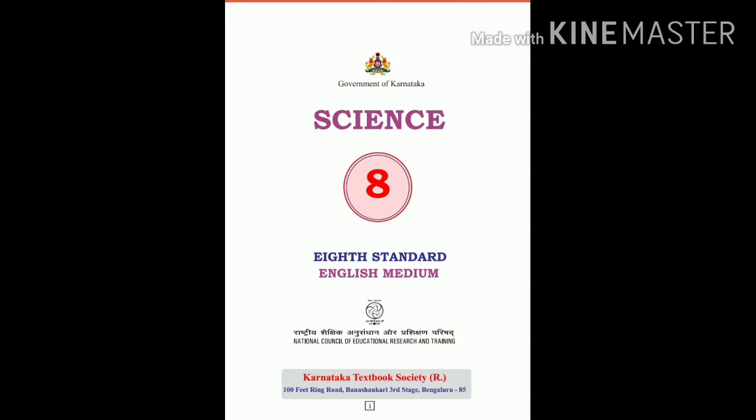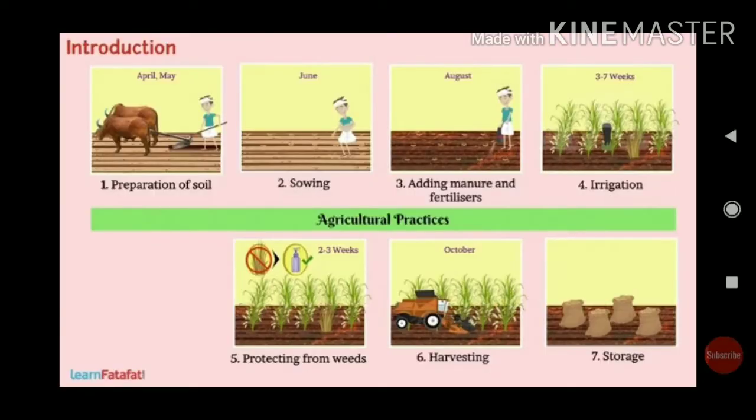Hello students, last class we discussed some of the agricultural practices in the process of agriculture. Yes, preparation of soil, sowing, adding manure and fertilizer, irrigation and types of irrigation. What is the importance of irrigation? Now let us look at the next important practice, that is protection from weeds.